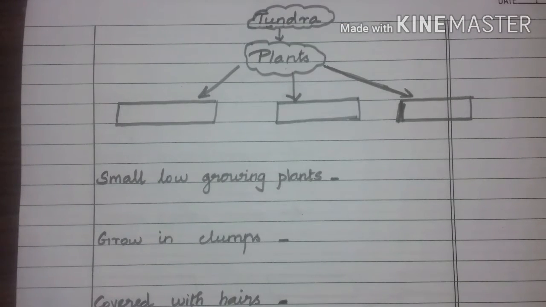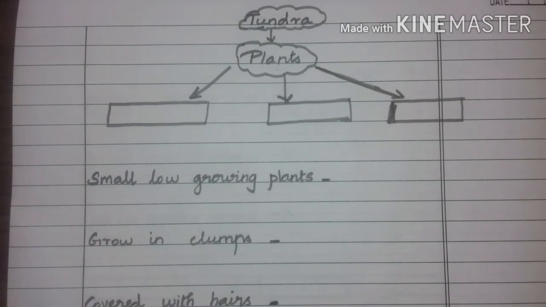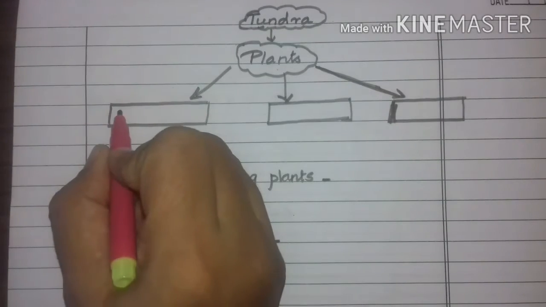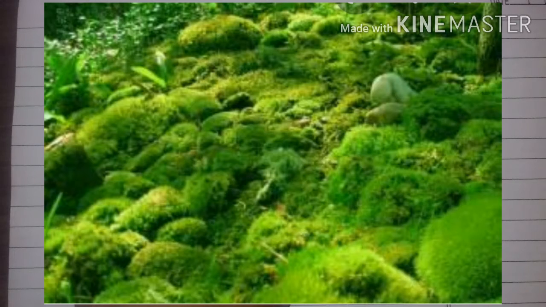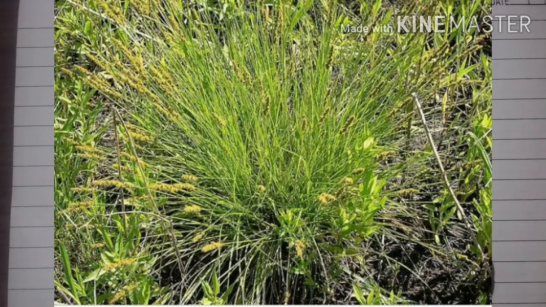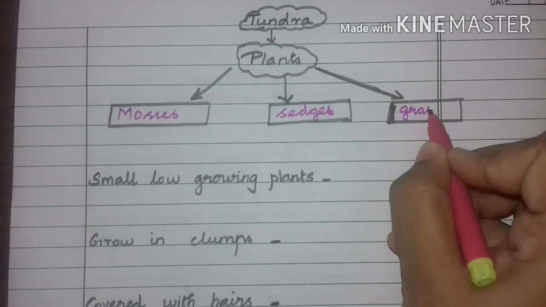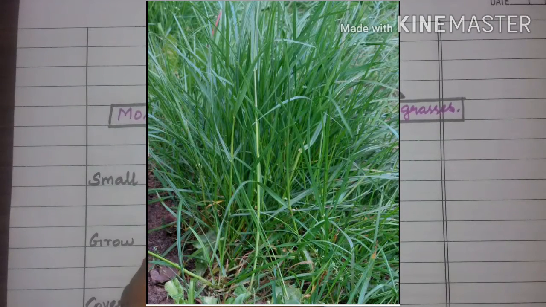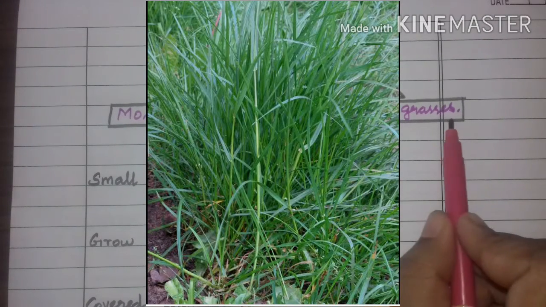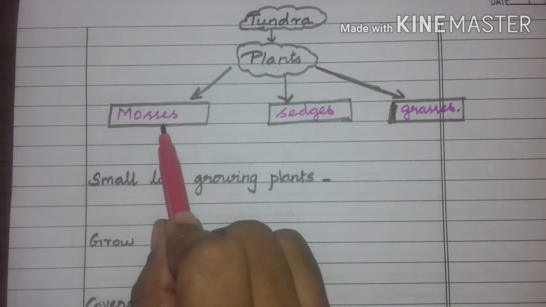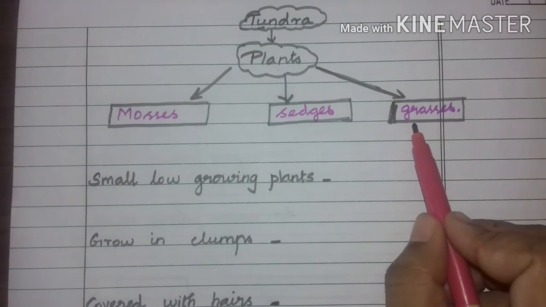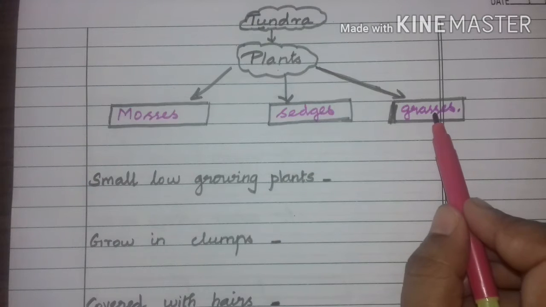Okay, listen children. Now we are going to see about the Tundra region. Okay, in the Tundra region, what are the plants grown? Can you say? Yes, mosses, M-O-S-S-E-S, mosses, sedges, and yes, very good, grasses. Mosses, sedges, and grasses. Are you clear?